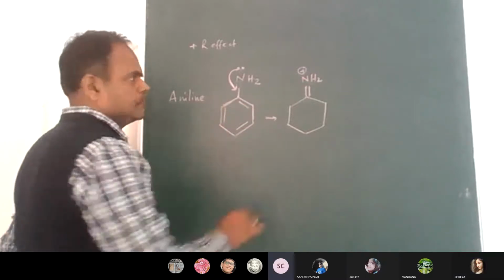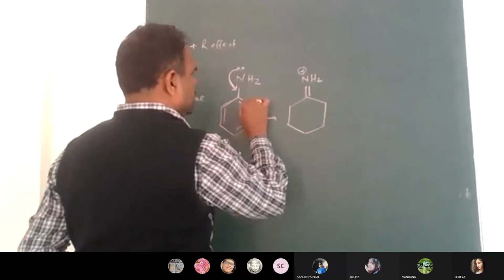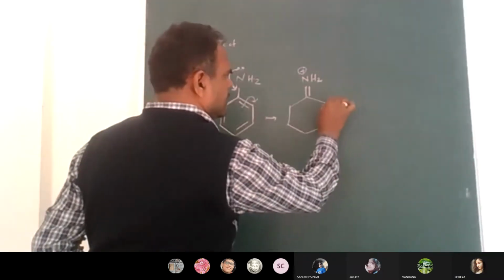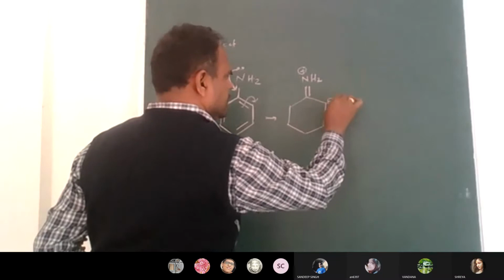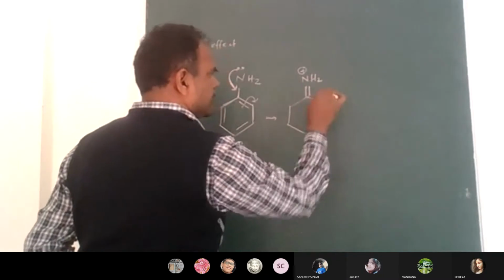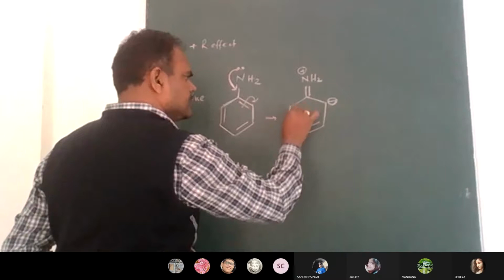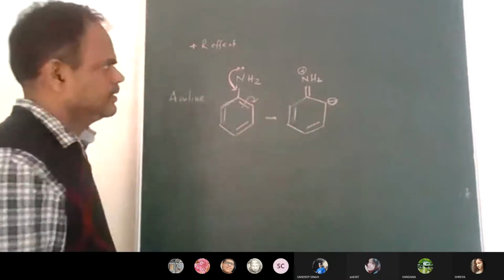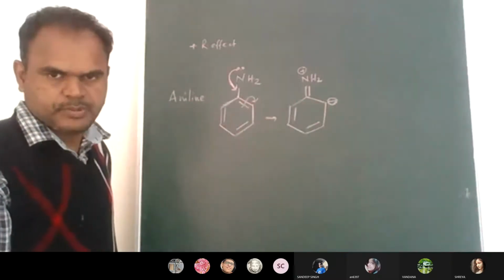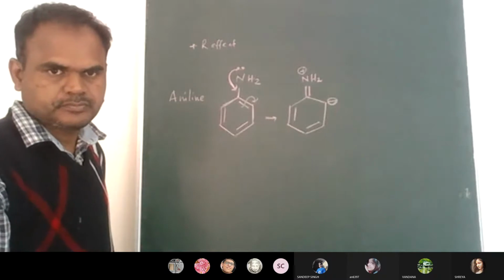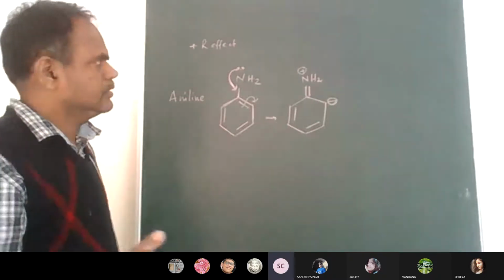Yes, sir. So then this pi bond will come out onto the second carbon, and a negative charge is formed. And here it is as it is. I am writing. Can you see, everyone? Are you seeing what I am writing?